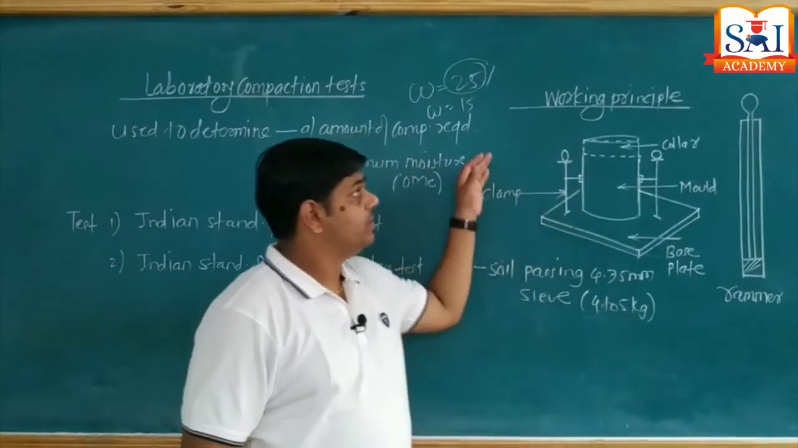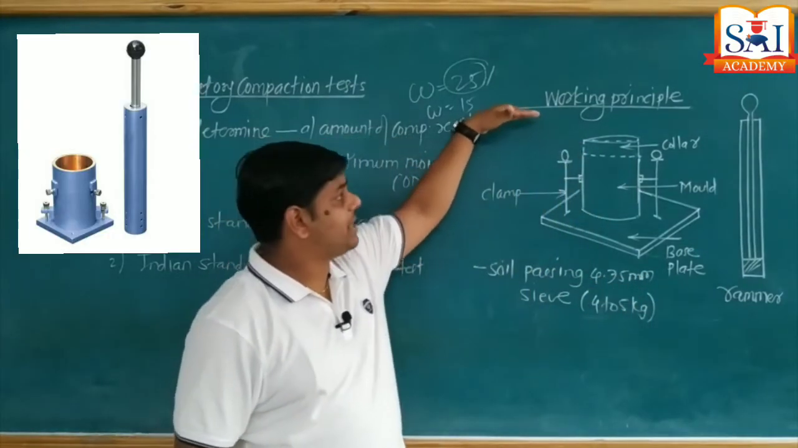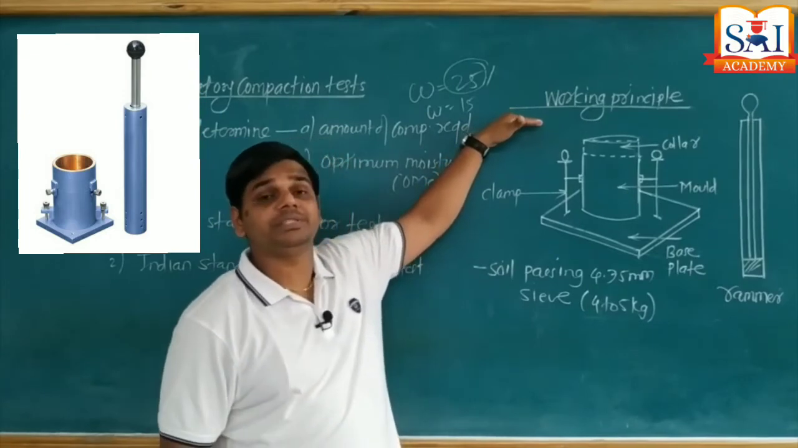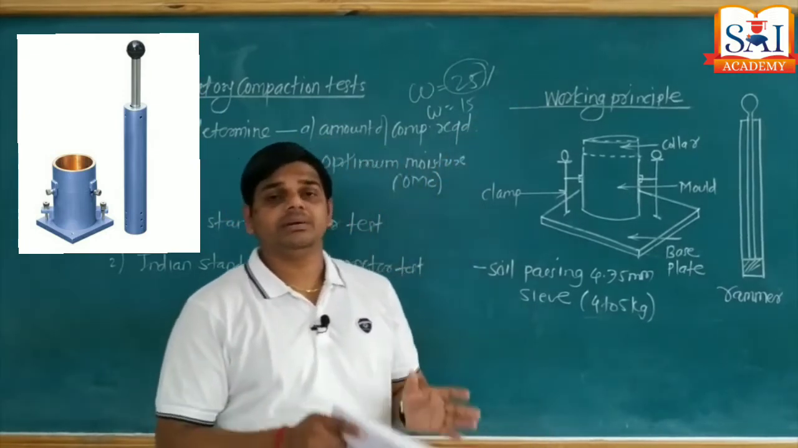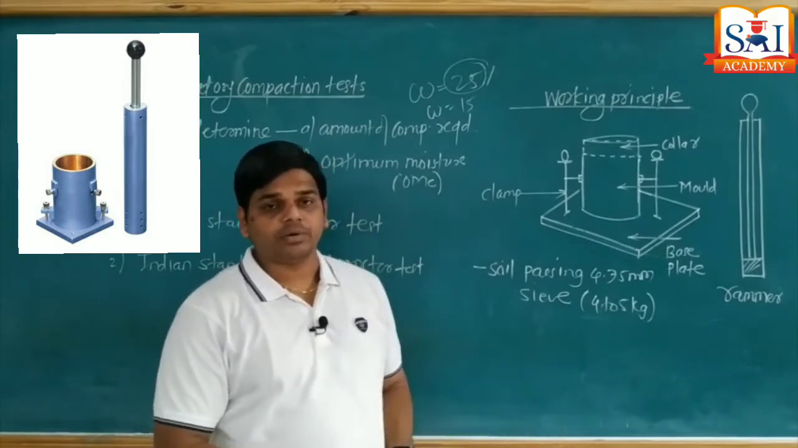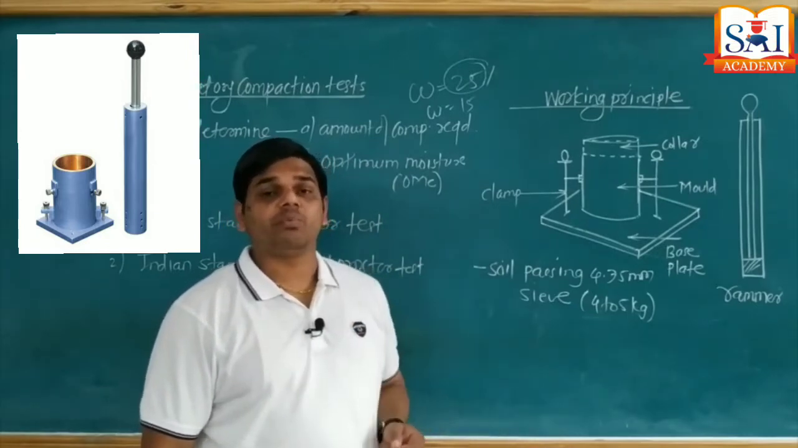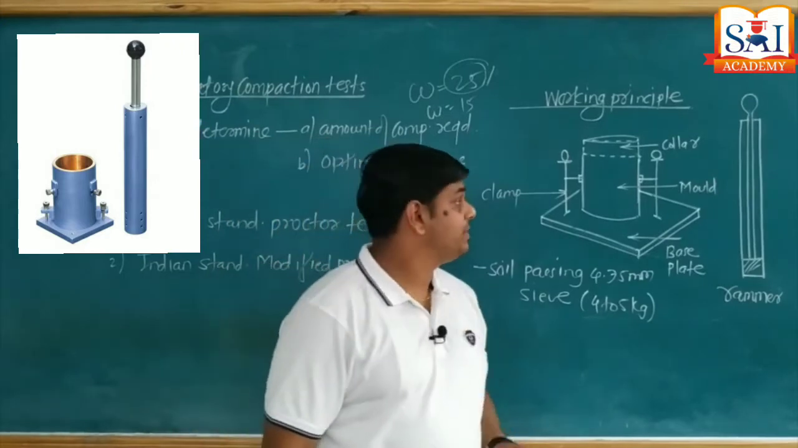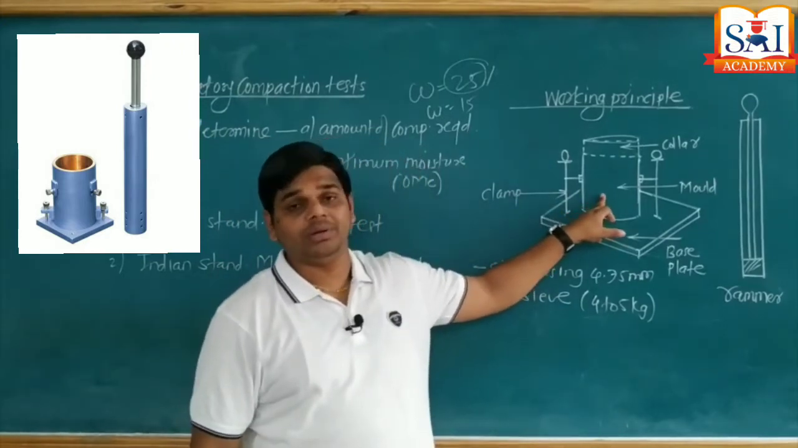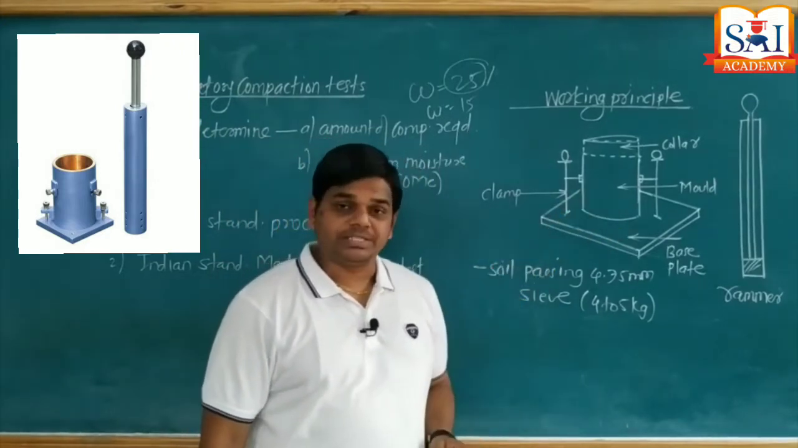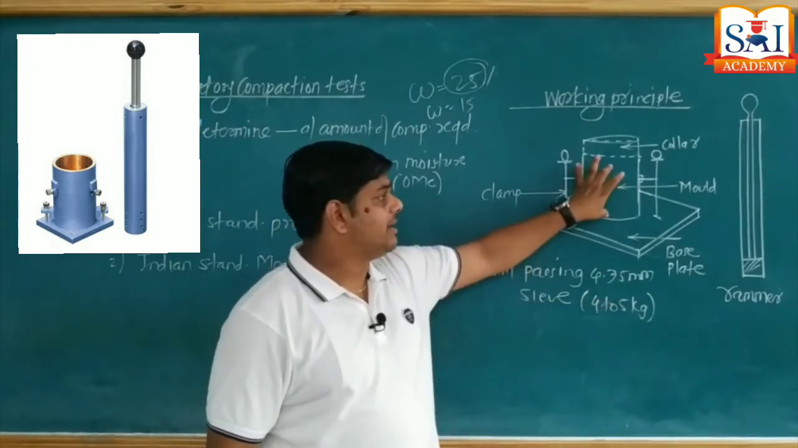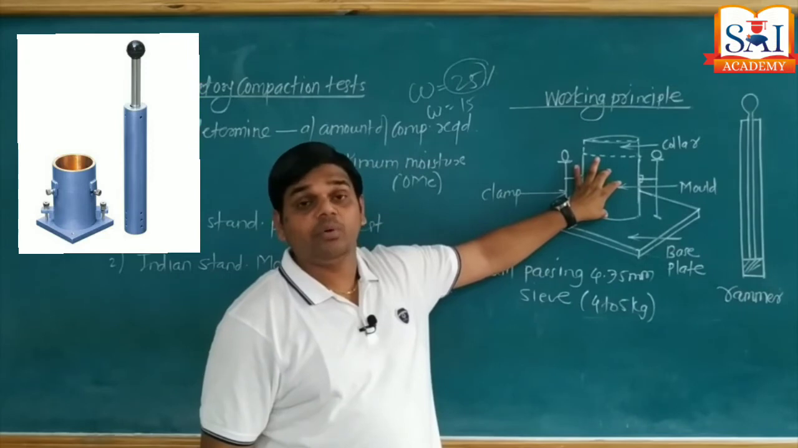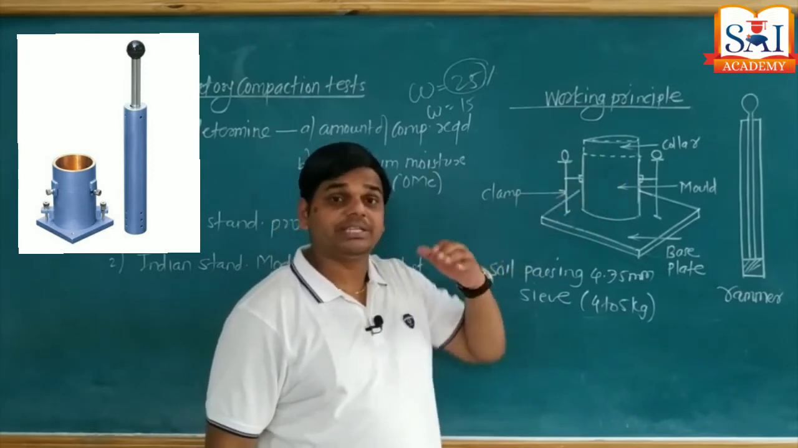Look at the board. Here I have drawn a schematic presentation of the working principle involved in the Standard Proctor test. Don't say it is the Modified Proctor, it's a Standard Proctor test. So what equipment is required to conduct this test in the laboratory? First, we require a mold of a specific capacity. That capacity is standard, we'll discuss the capacity later on. A standard mold of desired capacity.